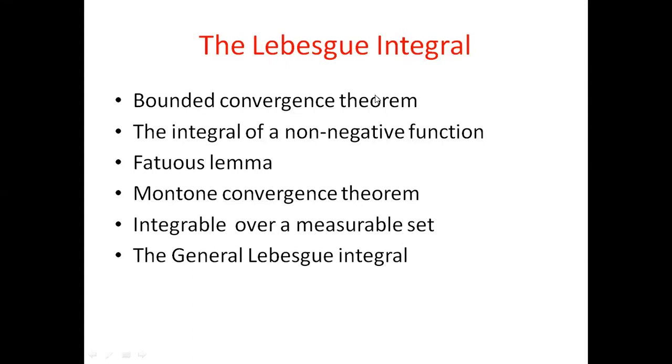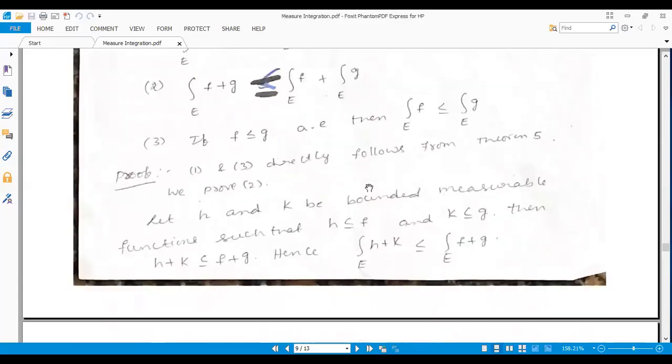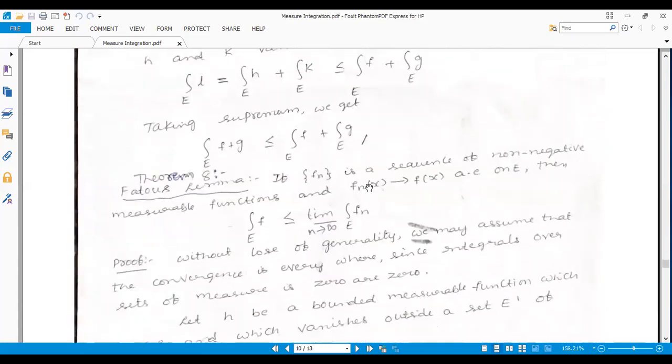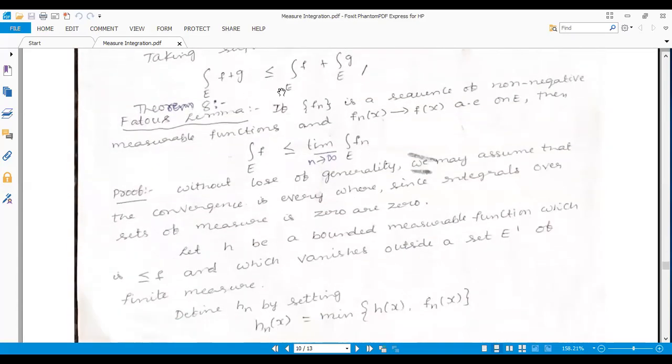Here today we will discuss Fatou's lemma. Then after that we will discuss the monotone convergence theorem. Then integrability over a measurable set we will discuss in today's class. The general Lebesgue integral also we will sketch at the end of this class. Now, today's class,